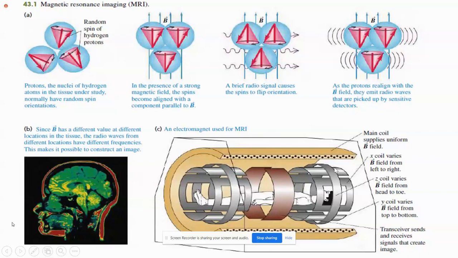This is the inside structure of the MRI machine. There are RF coils and the main coil, the outer one. I hope the diagram is clearly visible.